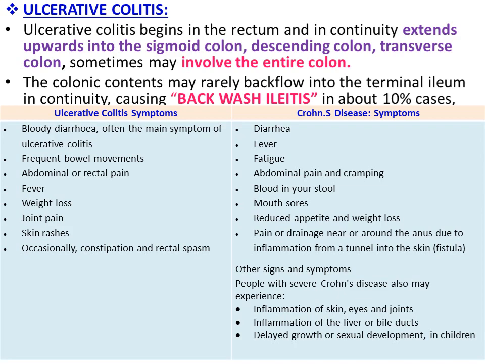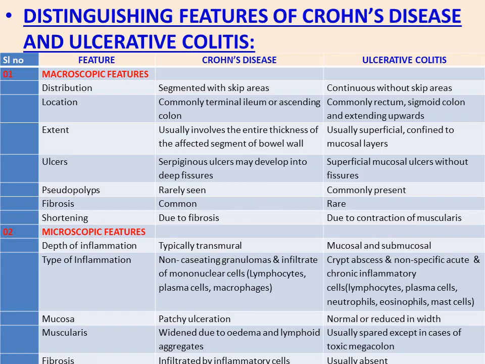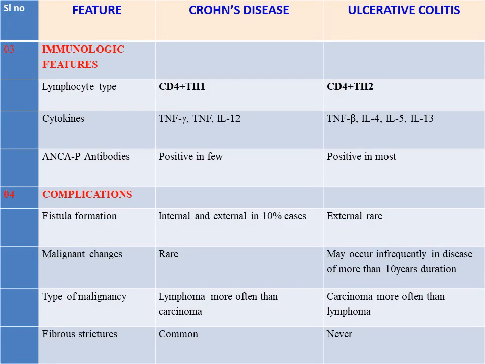Then Crohn's disease: diarrhea, fever, fatigue, abdominal pain and cramping, blood in the stool, mouth sores, reduced appetite and weight loss, pain. These are the symptoms. Along with these, Crohn's disease may show other symptoms: inflammation of skin, eyes and joints, inflammation of the liver or bile ducts, delayed growth or sexual development in children. So these may be the secondary symptoms of Crohn's disease.